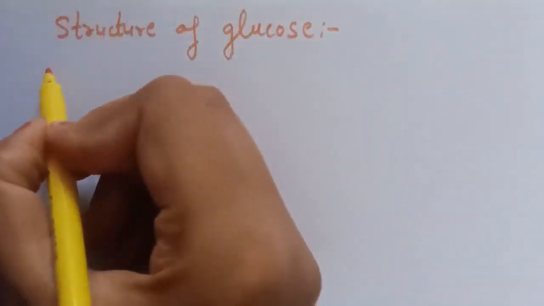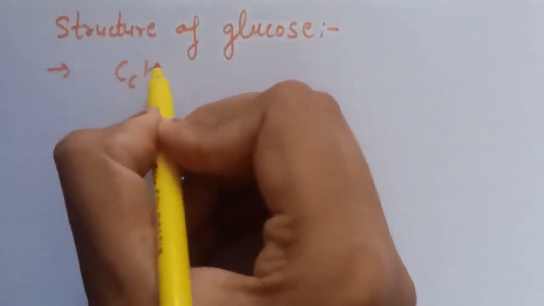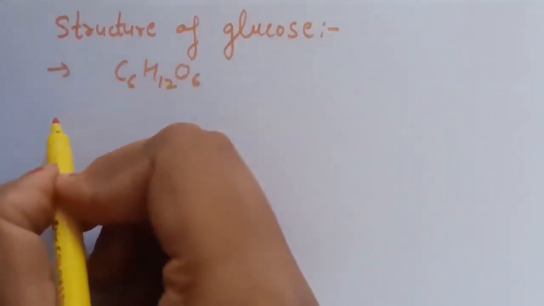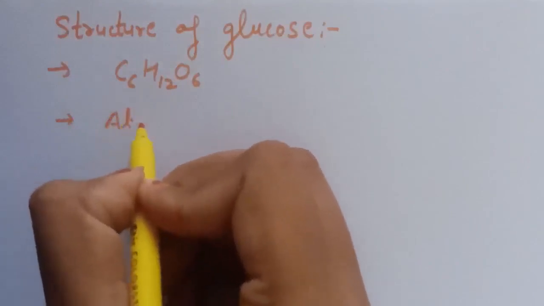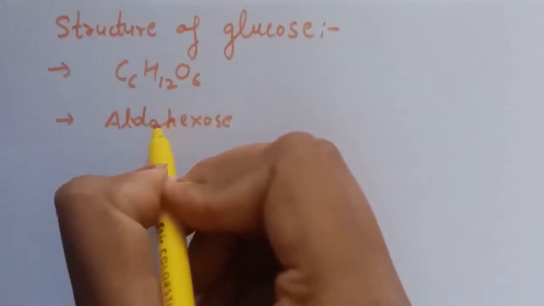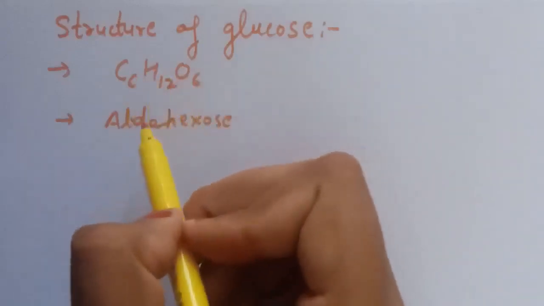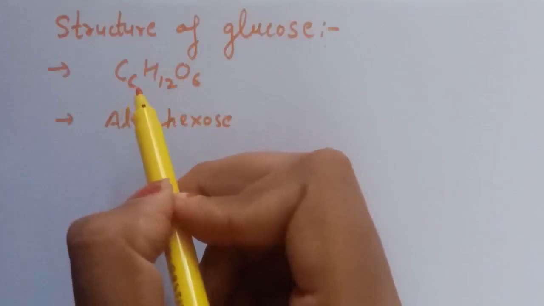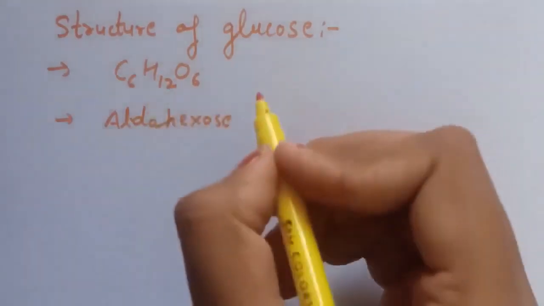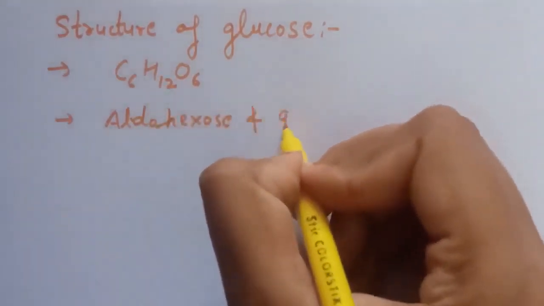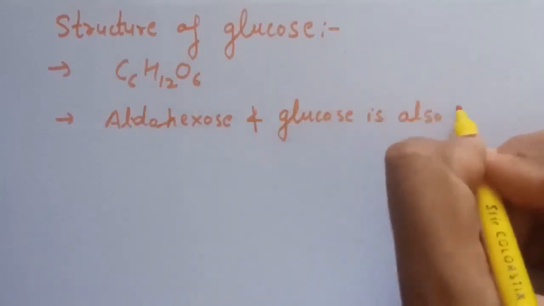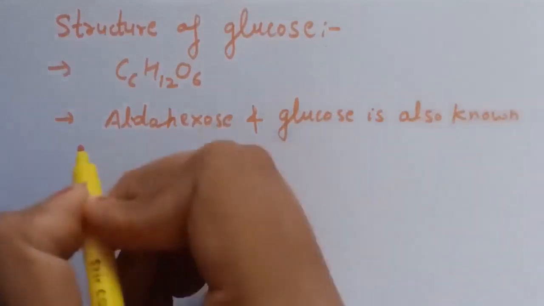So glucose, the molecular formula C6H12O6, is known as aldohexose. Why aldohexose? Because it contains an aldehyde group and 6 carbon atoms are present. So the name is aldohexose, and glucose is also known as dextrose.